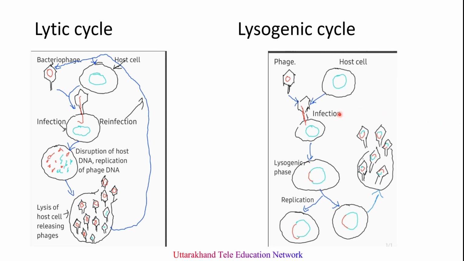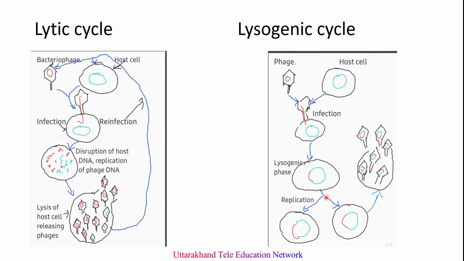Here what happens? In the lysogenic cycle, lysis of the host cell does not take place after injection of phage DNA. The phage infects the bacteria, releases its DNA, and instead of taking over the host machinery, gets integrated into the bacterial chromosome and replicates at the same rate as the bacterial DNA.